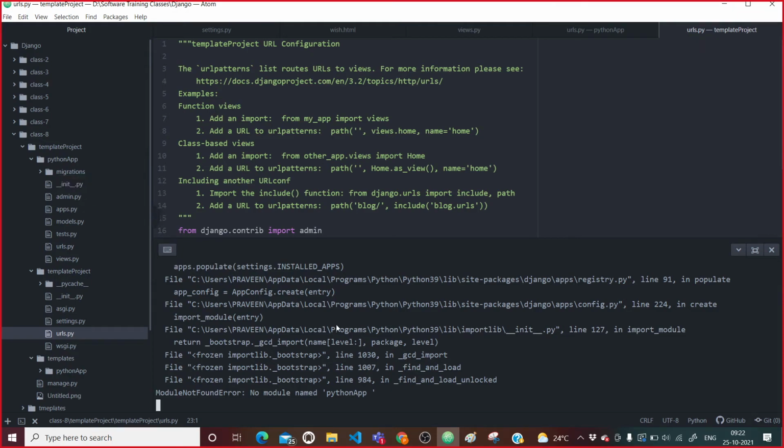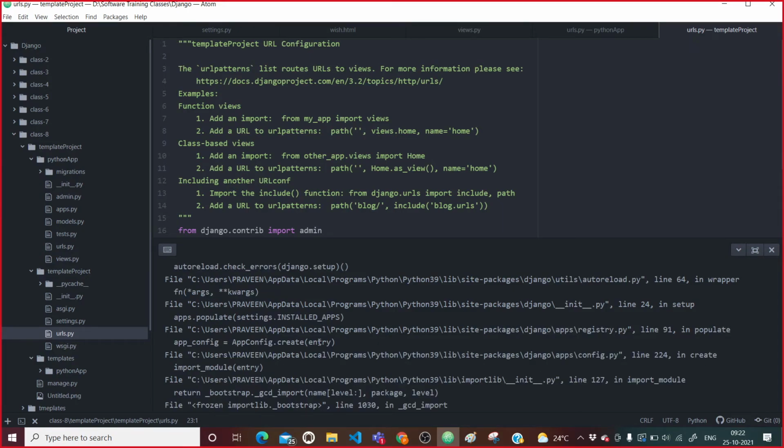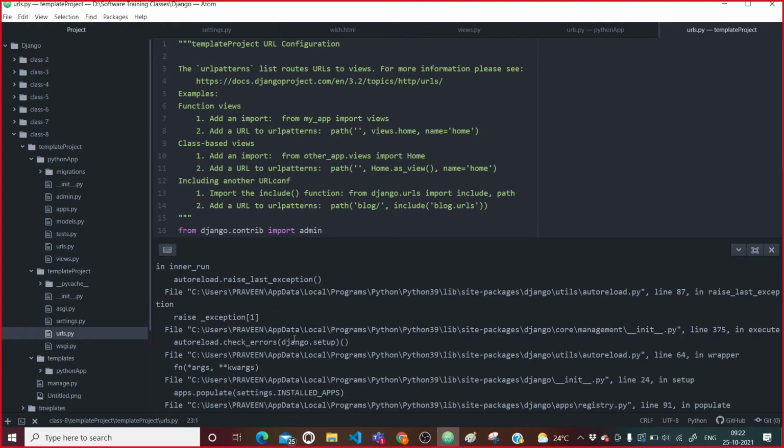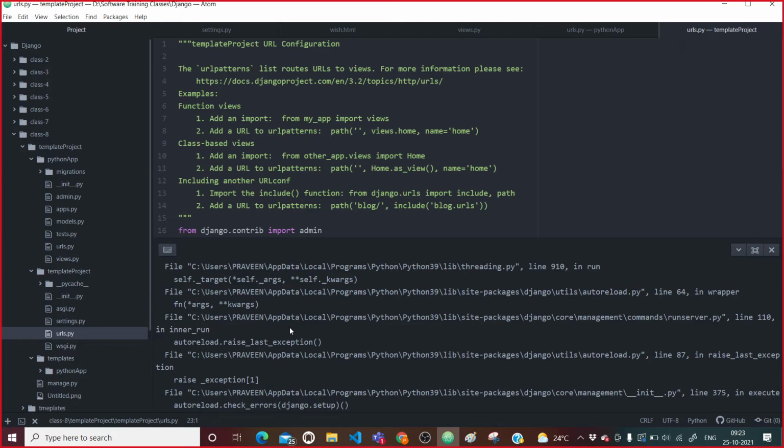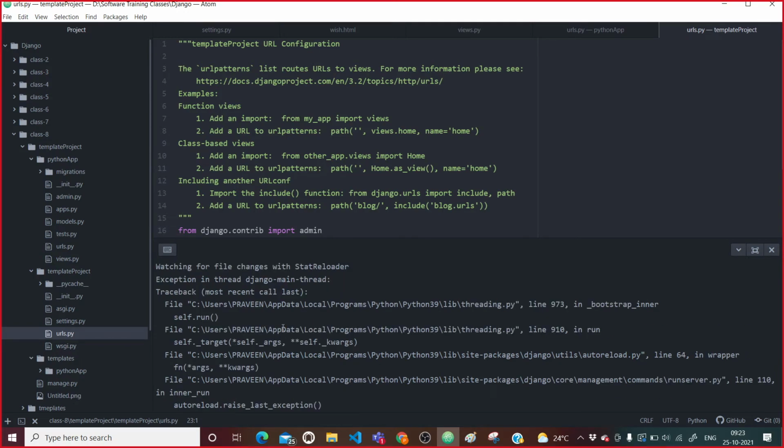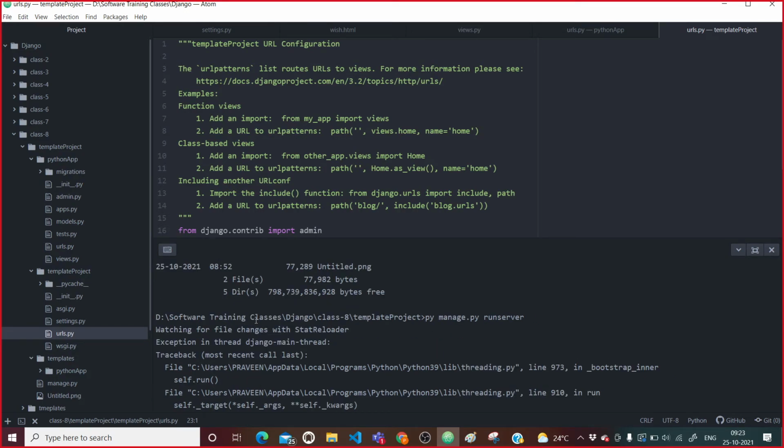Python app is there. I have saved completely, right? So what is the error?